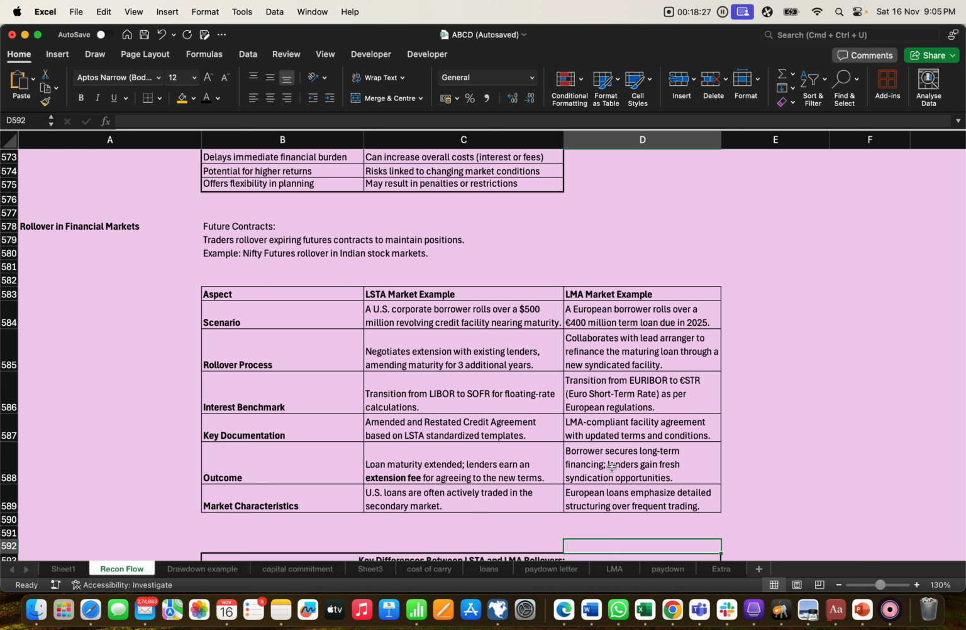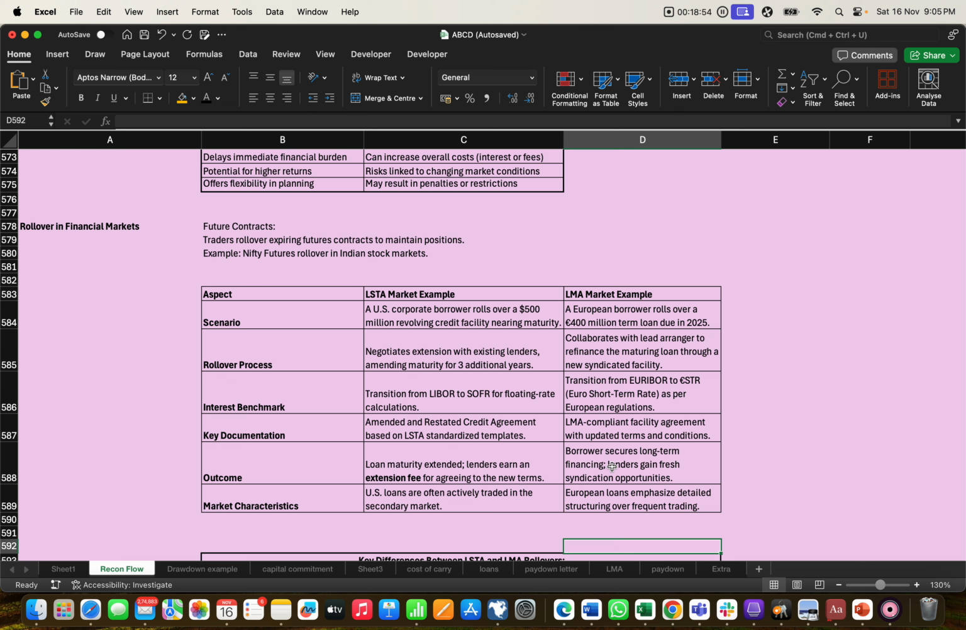Key documentation. So the key documentation is an amended and restated credit agreement. Already some agreement has been prepared when the old loan was taken, but if there is an additional new loan, they have to prepare a new agreement. That is what the LSTA market is talking about. The same for the LMA market as well. So the LMA market uses a compliant facility agreement with updated terms and conditions.